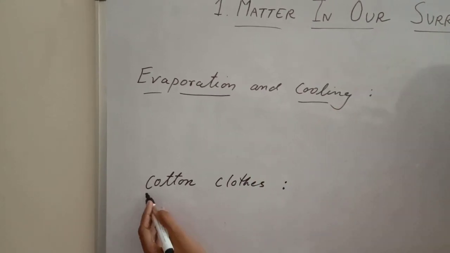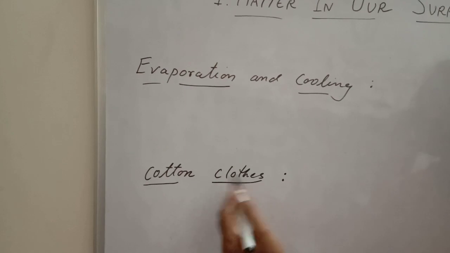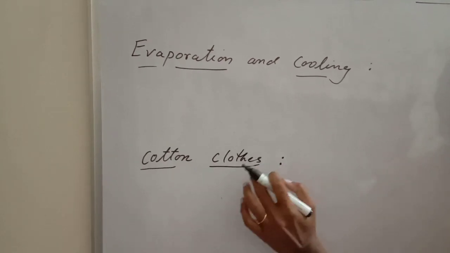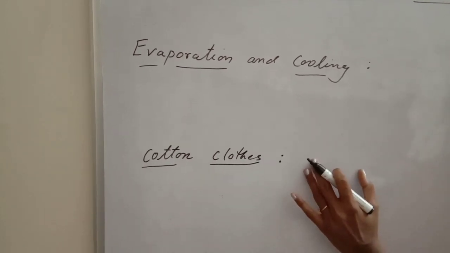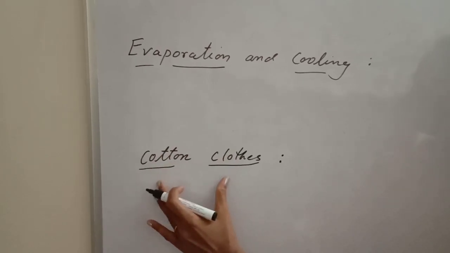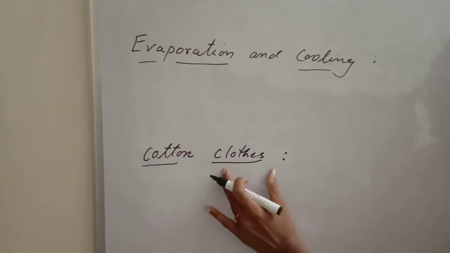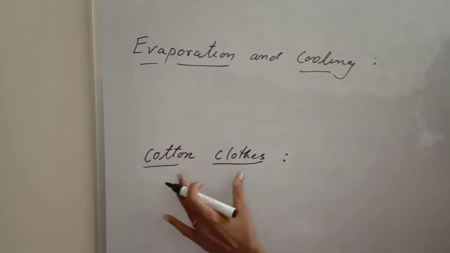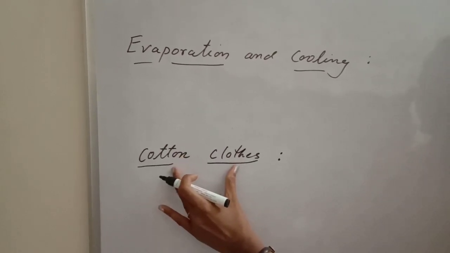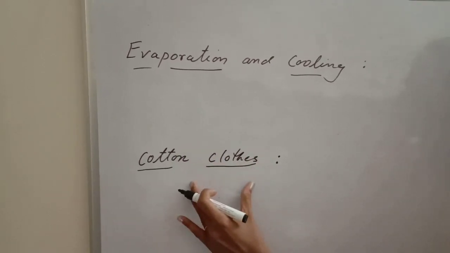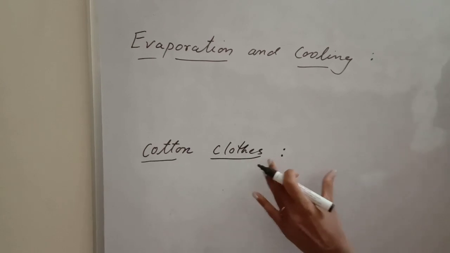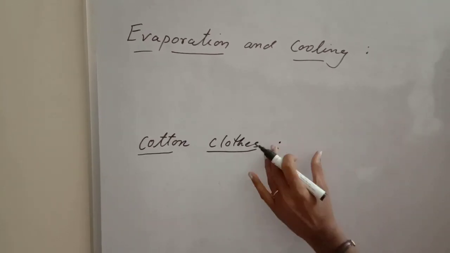Okay, now another question is, why do we prefer cotton clothes in summer season? We wear cotton clothes in summer because cotton clothes are good absorbers. They absorb the sweat produced in our body during summer.